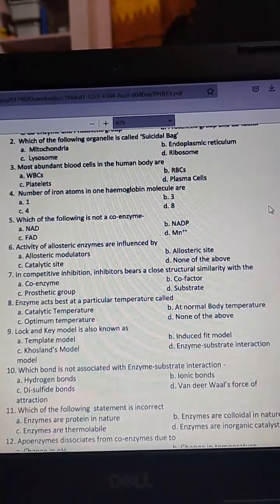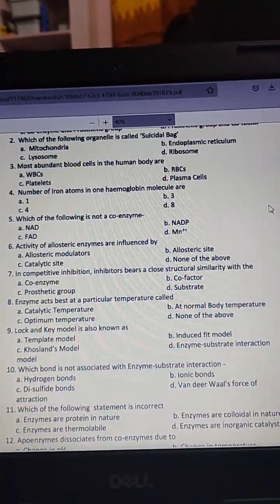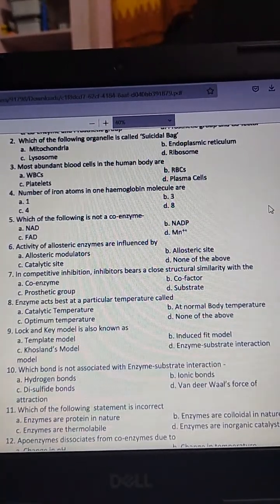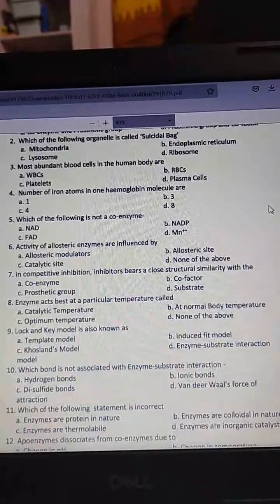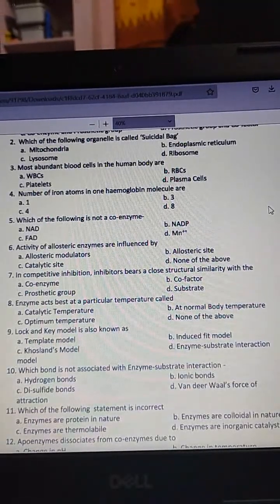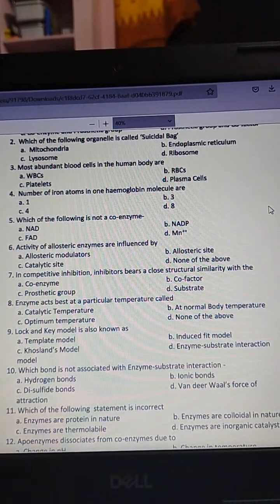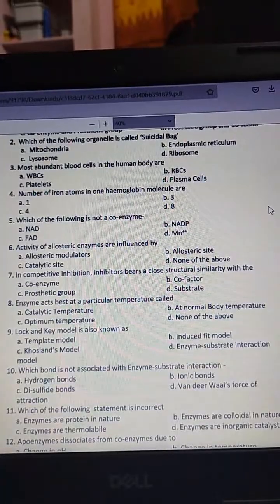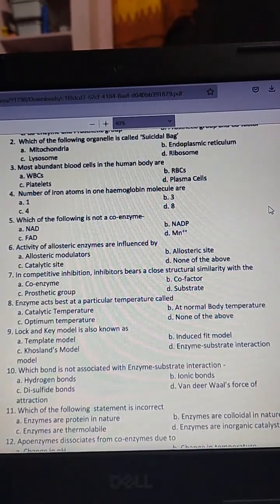The next question, number of iron atoms in one hemoglobin molecule are: option A 1, B 3, C 4, D 8. The answer is C, 4.